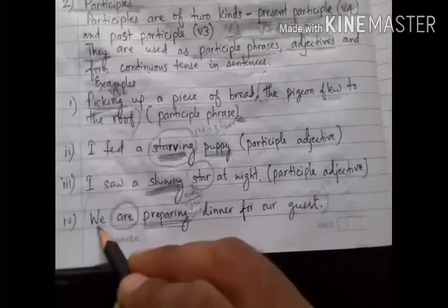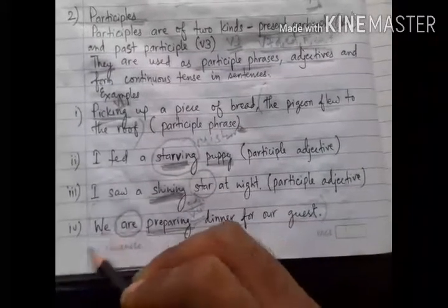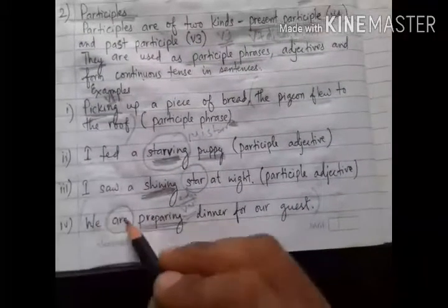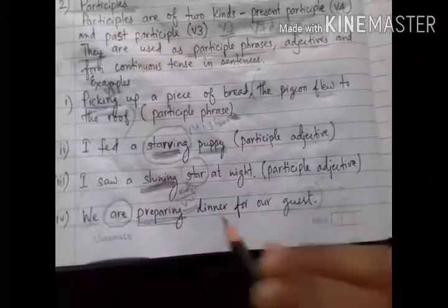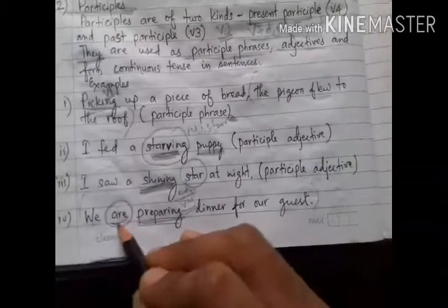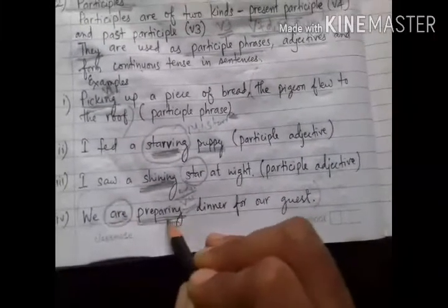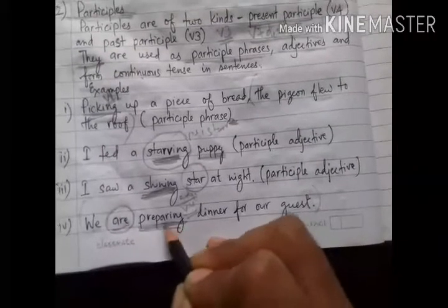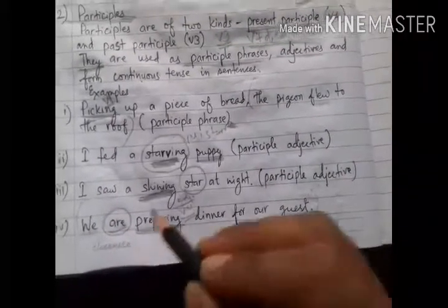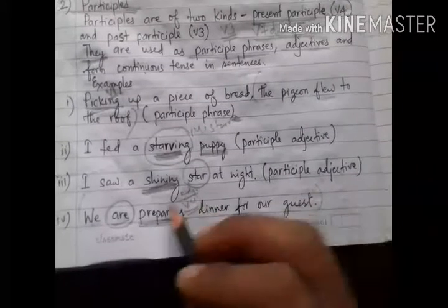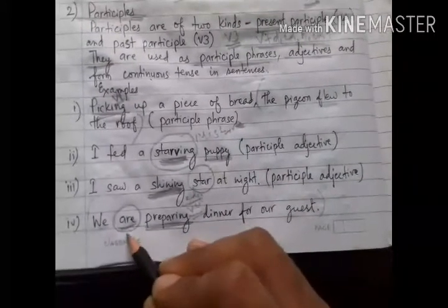We were preparing dinner for our guests. So are will change into were, but preparing will remain the same.